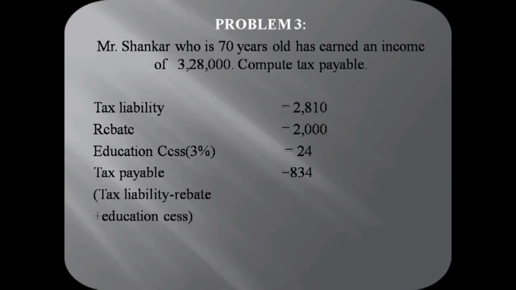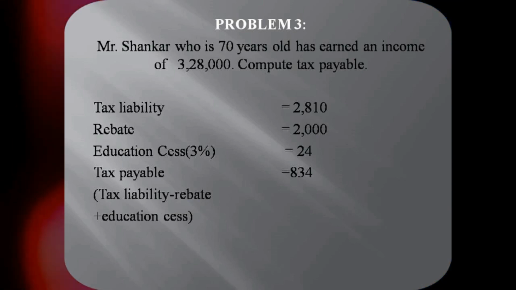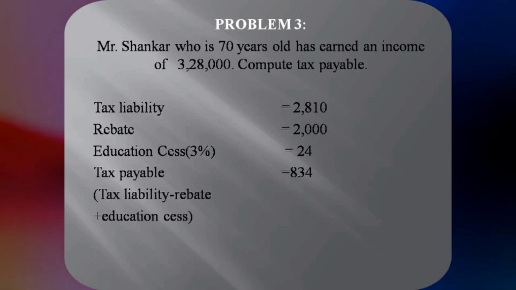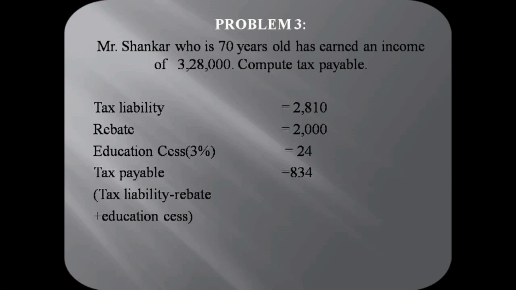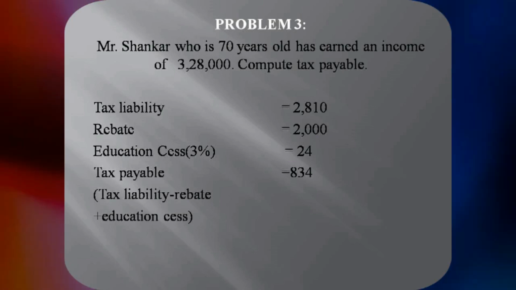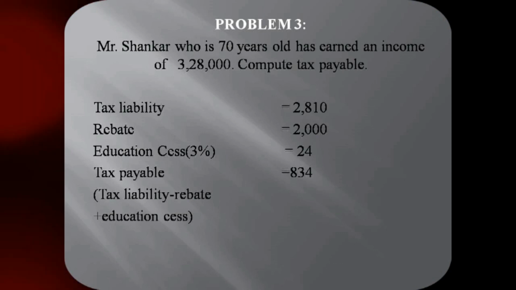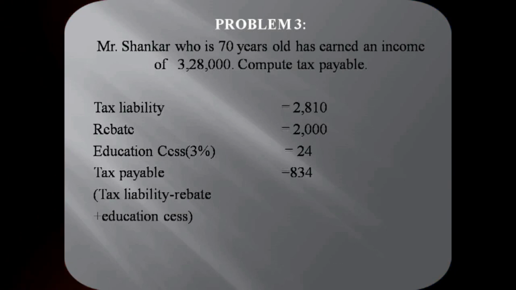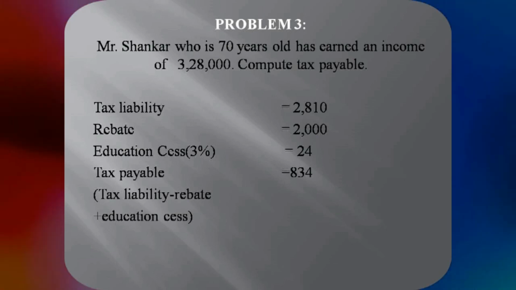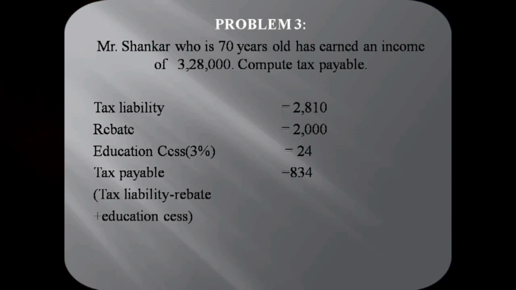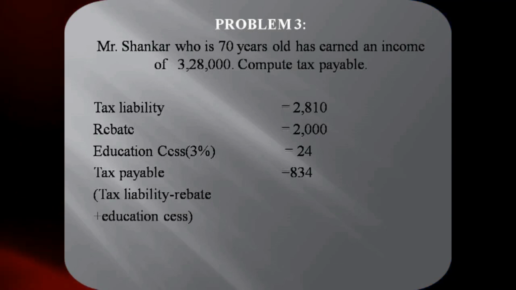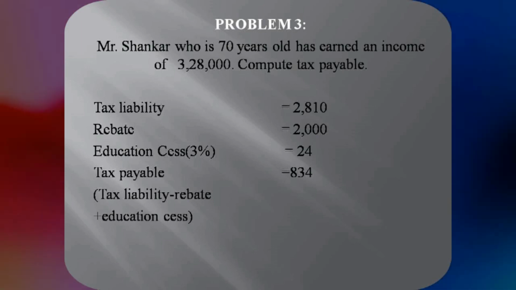Now the tax amounts to 2,810 rupees. Assessee having income of less than 5 lakhs is eligible for rebate. So tax rebate of 2,000. After that, the tax amounts to 810 rupees. After which surcharge here is not applicable. Again it becomes 810. Finally, we have to add education cess 3%, that is 24 rupees. So it comes to 834 rupees. This is the tax liability.